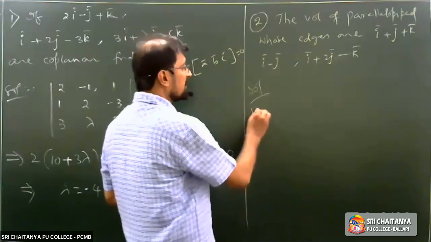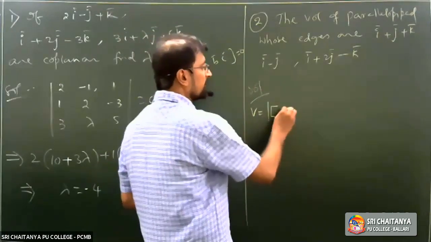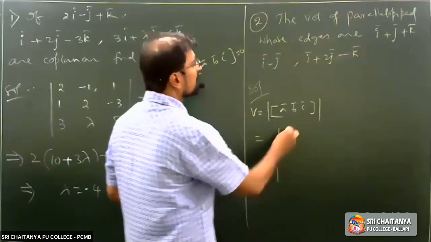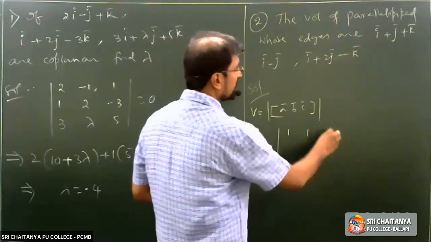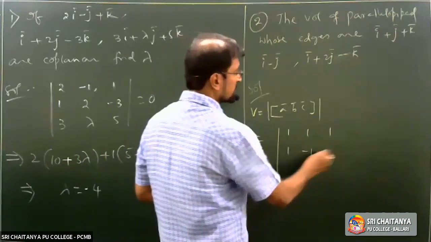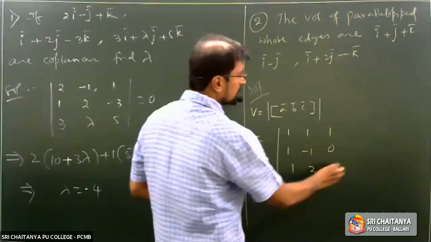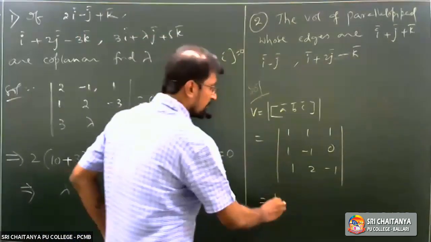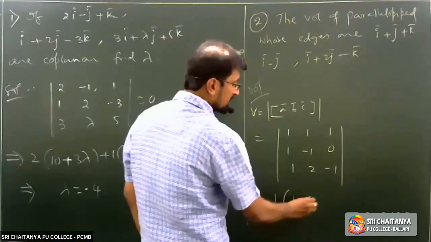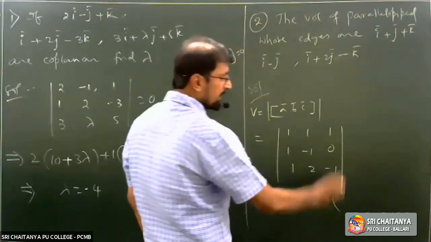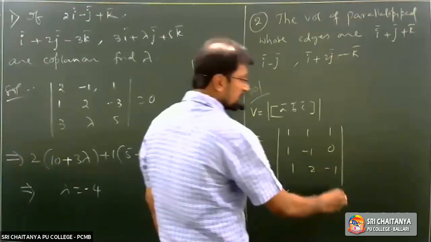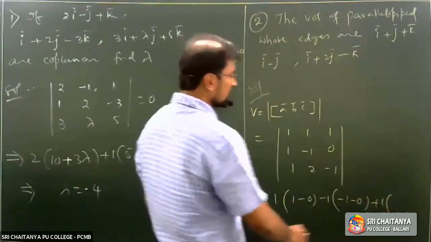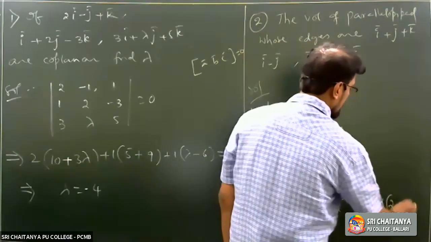That means V is equal to magnitude of box A bar, B bar, C bar, which implies det of 1, 1, 1; 1, minus 1, 0; and 1, 2, minus 1. Expanding this, you are going to get 1 into 1 minus 0, minus 1 into minus 1 into minus 1 minus 0, plus 1 into 2 minus of minus, it is 1.